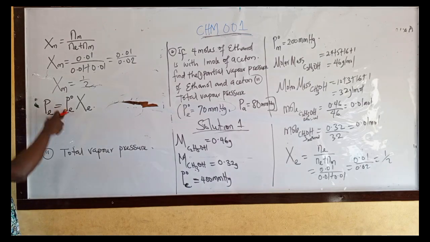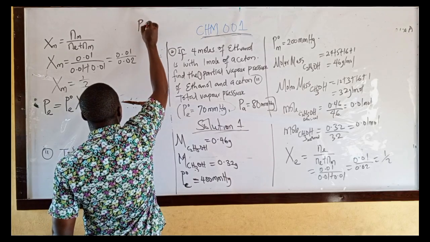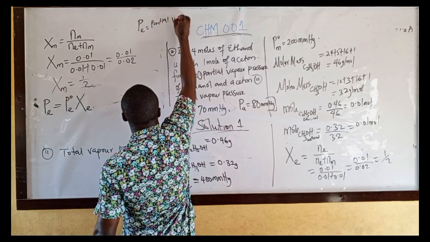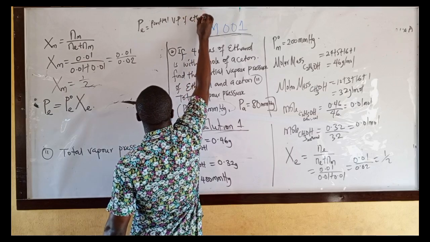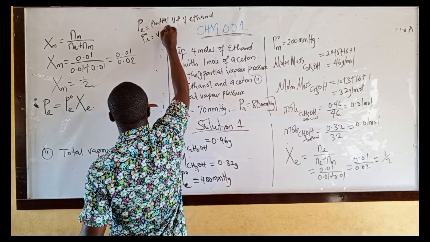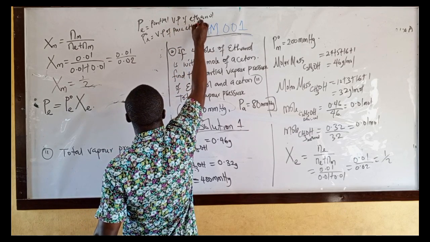This is vapor pressure of pure ethanol. Let me rewrite it. PE is what? Partial vapor pressure of ethanol. P naught E is what? Vapor pressure of pure ethanol.